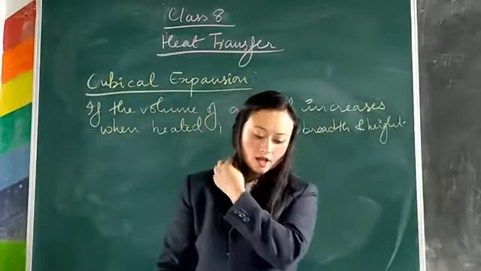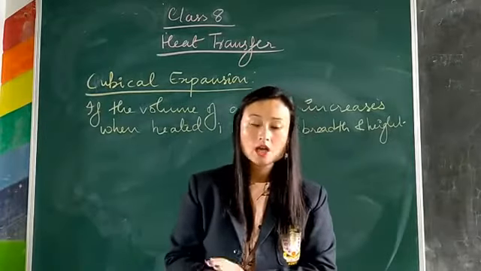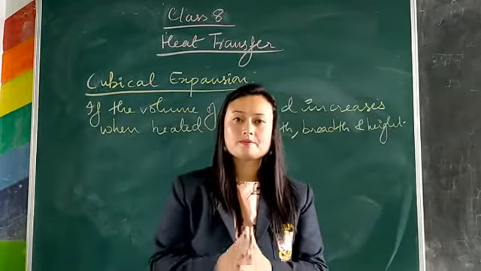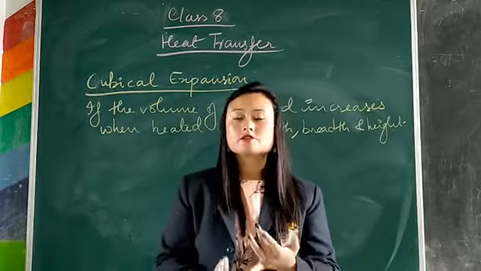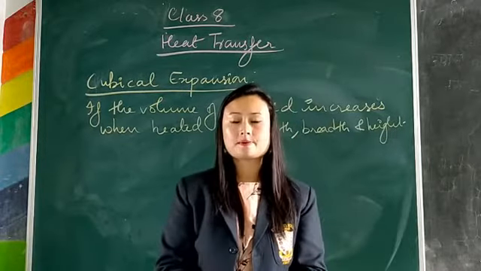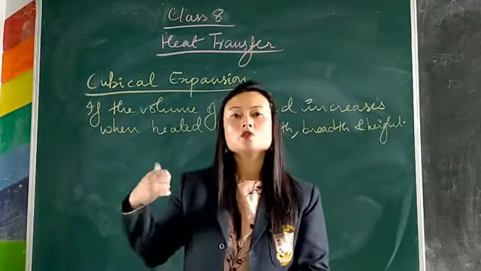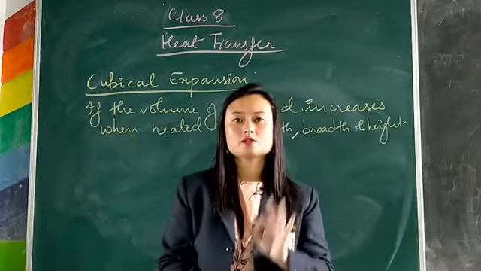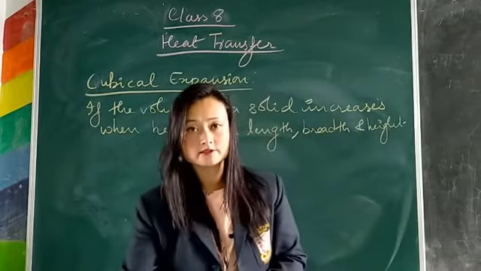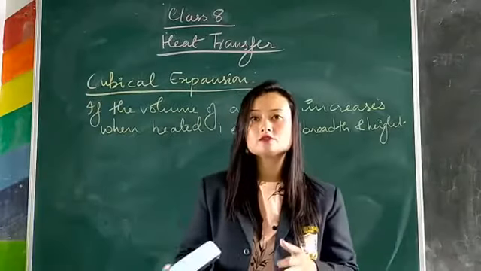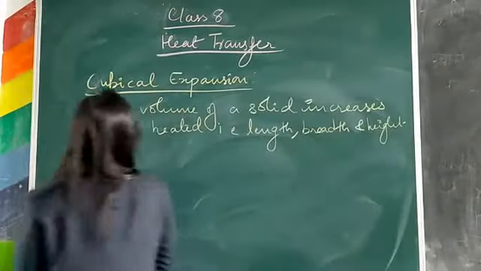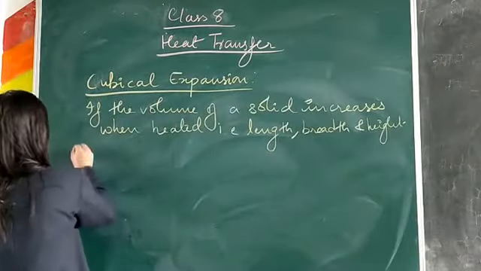And cubical expansion depends upon three factors. Just like linear expansion and superficial expansion, cubical expansion also depends upon three factors. The first factor is the original volume.